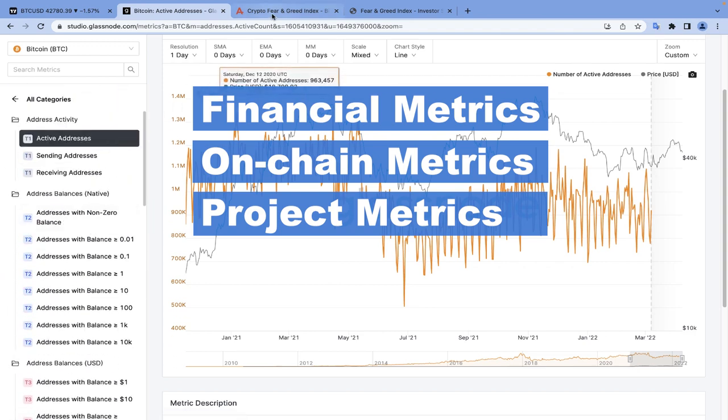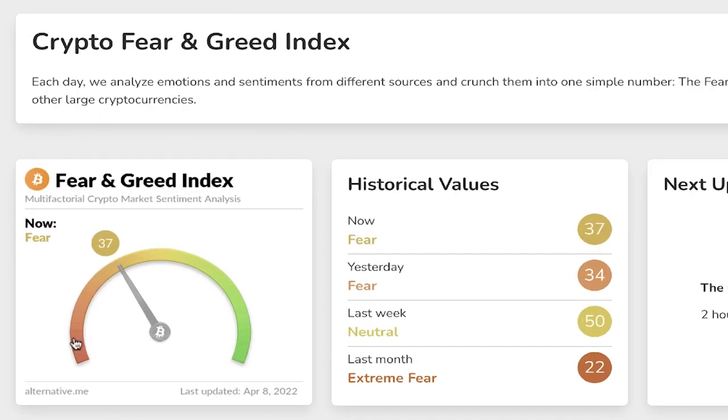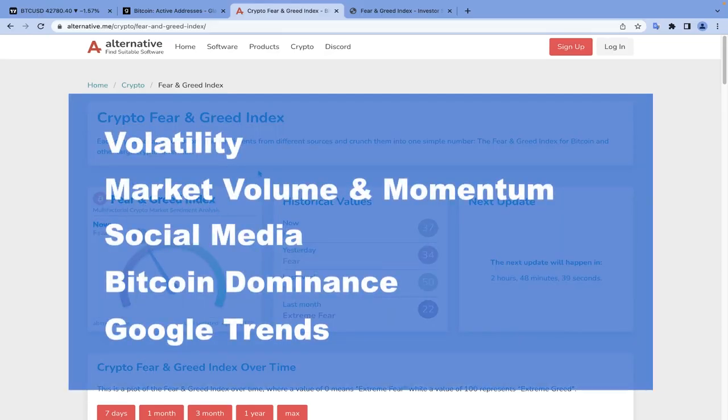In today's video, we're going to talk about the Crypto Fear and Greed Index, which is built based on 5 different factors, and it helps us to analyze and estimate the crypto market sentiment.